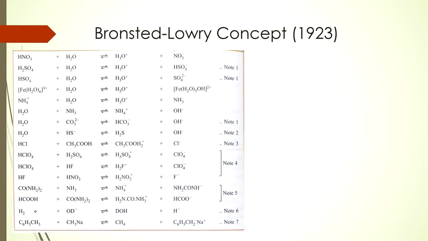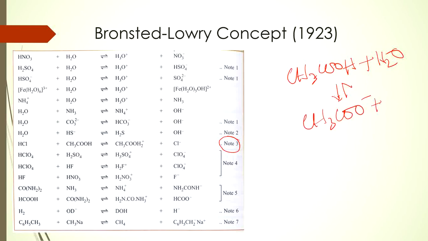Okay, so we will move to the next example, that is note 3. In note 3, we can explain that acetic acid can behave as a base. Acetic acid is a weak acid, but in acidic medium it can behave as a base. Like when determining the dissociation of acetic acid, CH3COOH plus H2O, as it is a weak acid, we give the equilibrium sign and it is converted into CH3COO minus plus H3O plus. So here it is behaving as an acid and H2O is behaving as a base, right?